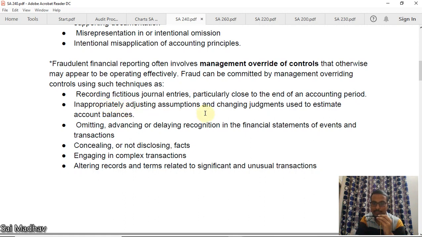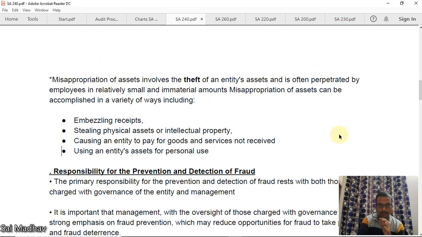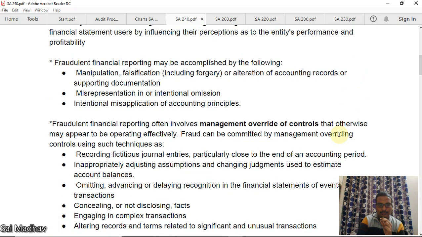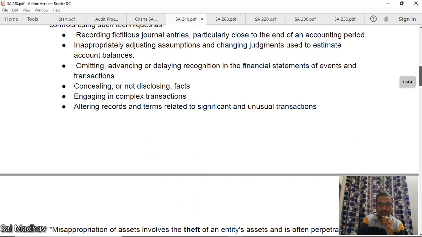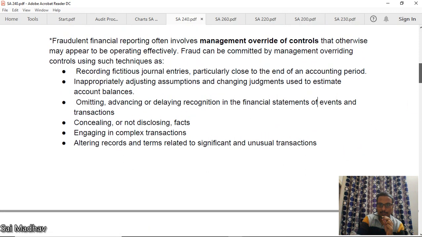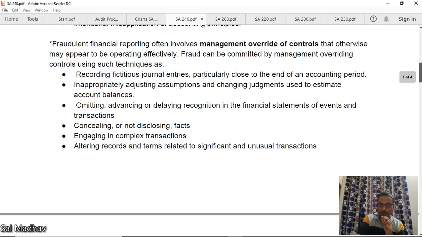Inappropriately adjusting assumptions and changing judgments used to estimate account balances; omitting, advancing, or delaying recognition in the financial statements; concealing or not disclosing facts. You are suppressing some facts by not disclosing them. Engaging in complex transactions. Altering records and terms related to significant and unusual transactions. Altering records, you are changing them. These are the examples for fraudulent financial reporting.